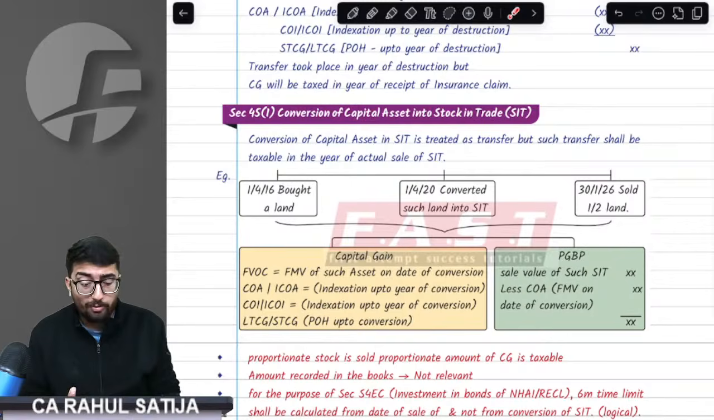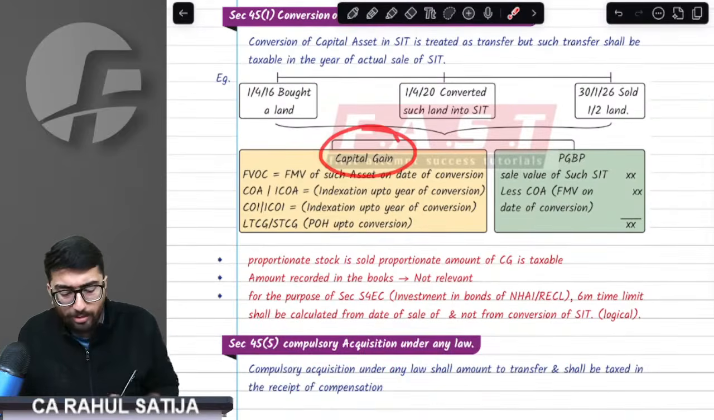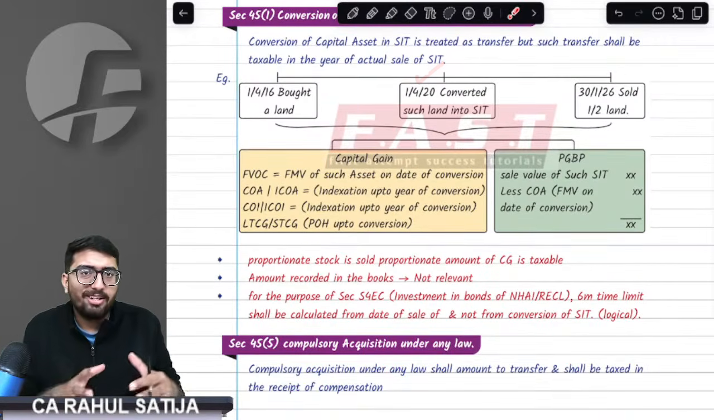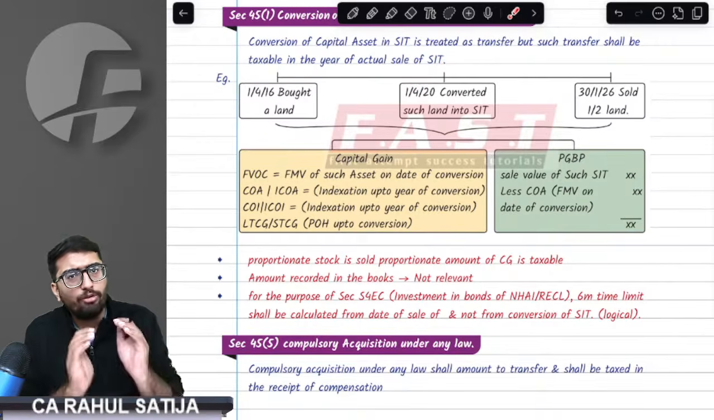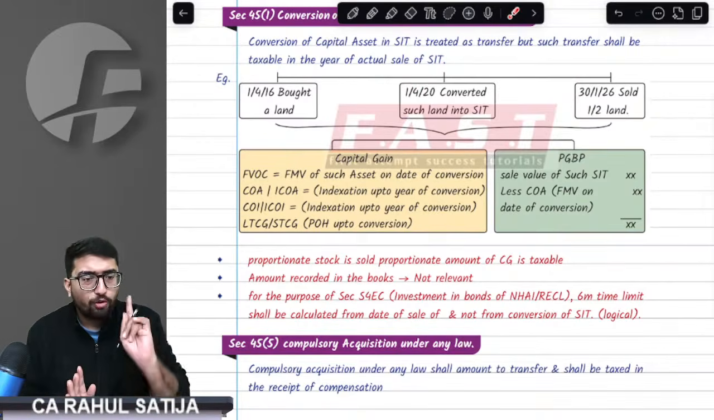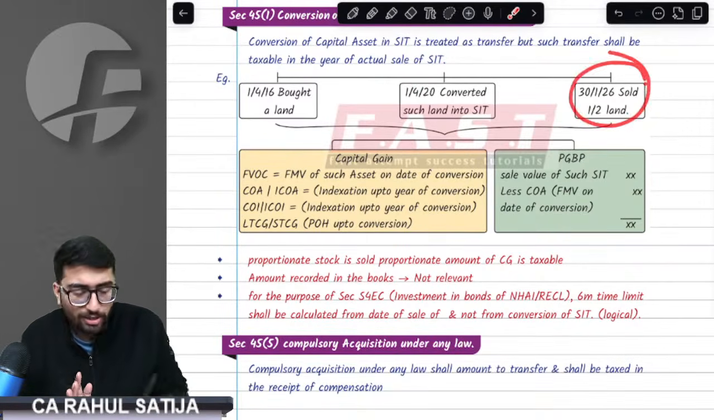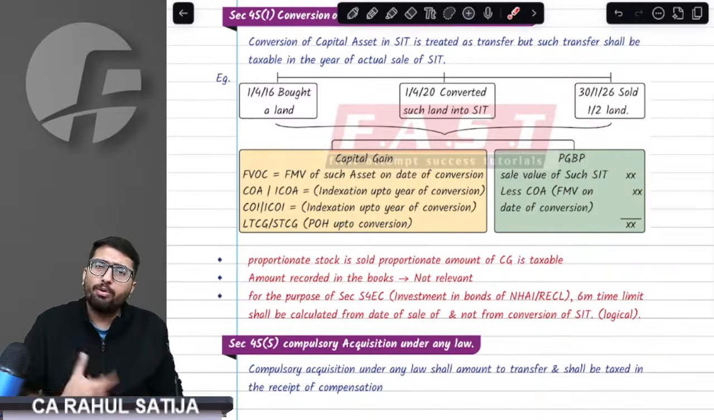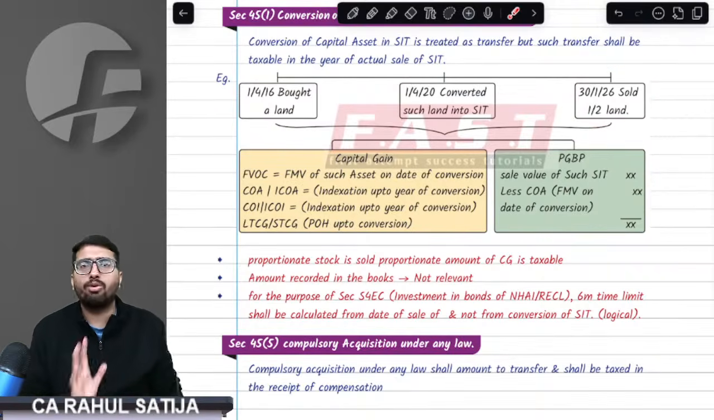Important point here is whenever the transfer took place before 23rd July, indexation would apply. Remember, indexation would apply. How much capital gain would be arrived at? The date on which we converted this asset, on that day, capital gain would be fixed. But it would be charged to tax only in the year in which we actually sell the stock in trade. And whatever proportion we are able to sell, only the proportionate capital gain would be taxed.